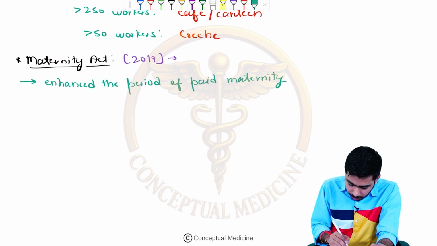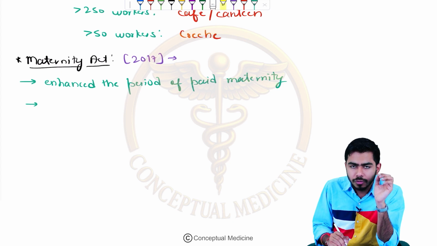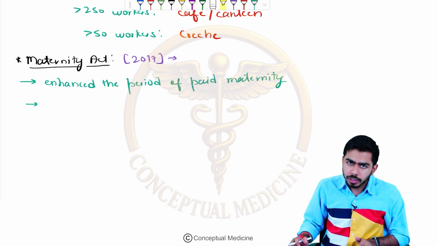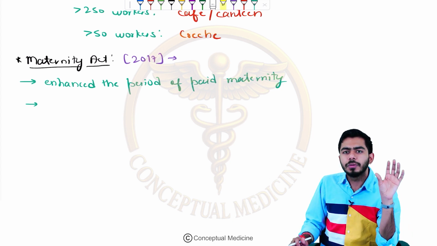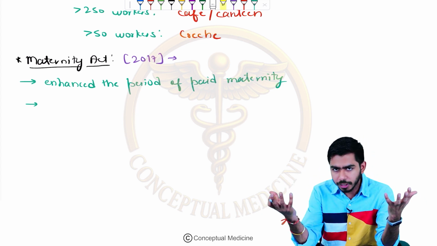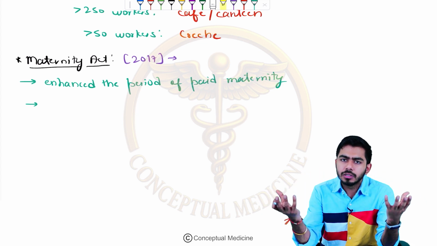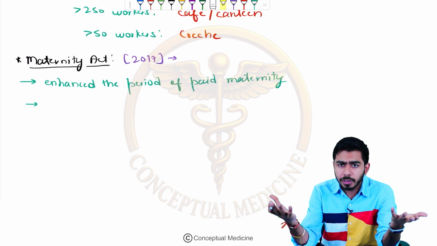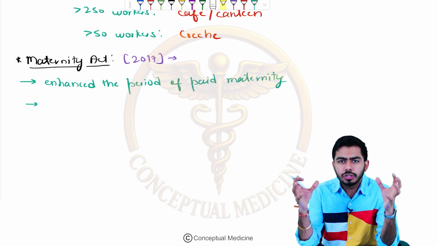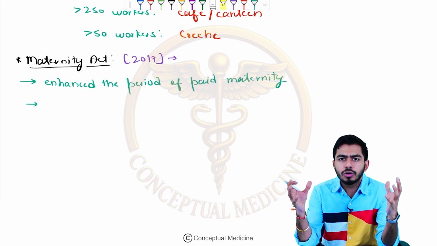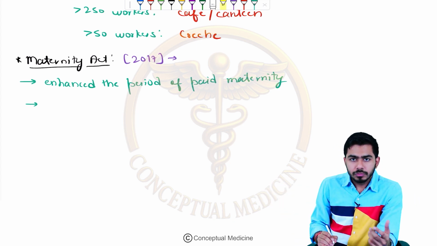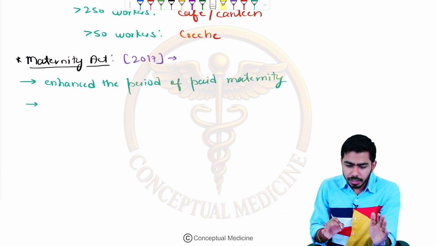Okay guys, now next thing over here, if we talk about the working mothers. There could be different categories of females who might be working in some institution. It might be a government facility or a private facility, a government job or a private job. So in every sector there are females, and there might be pregnant females. If they are getting the leave, the organizations and institutions must make sure that they are also paying them their proper salaries. So this is the particular act, and it is coming under the Maternity Act.